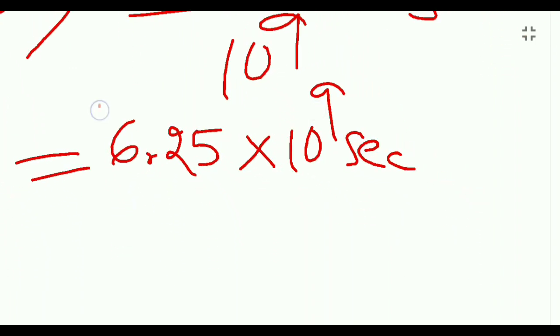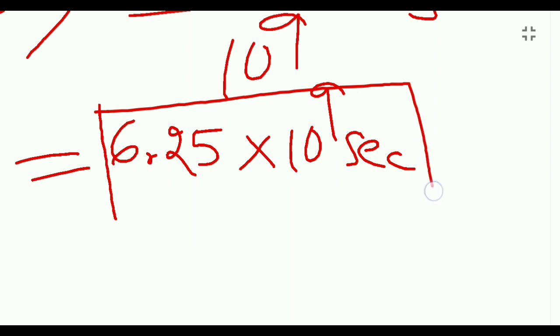So 6.25 × 10^9 second of time is required to get a total charge of 1 coulomb from it. So this is the answer.